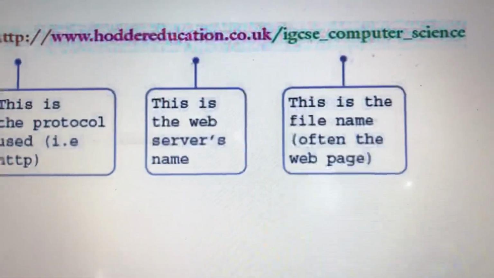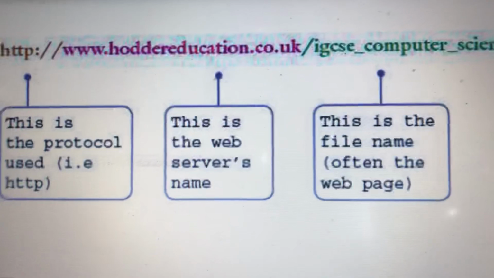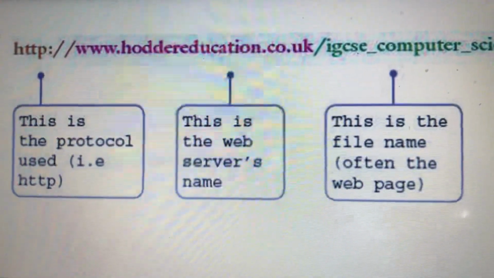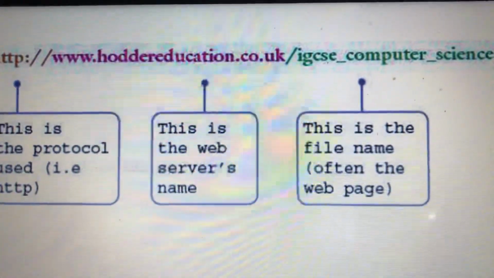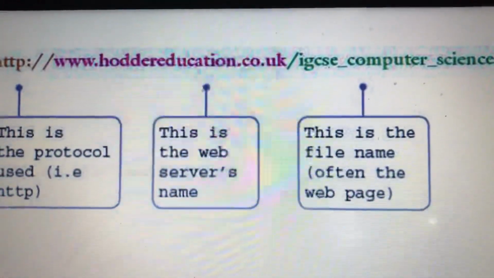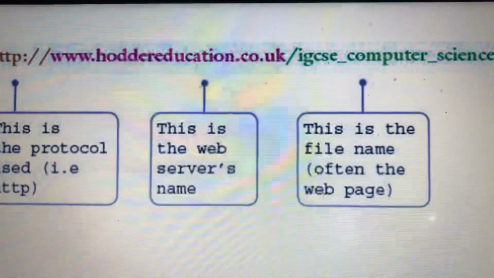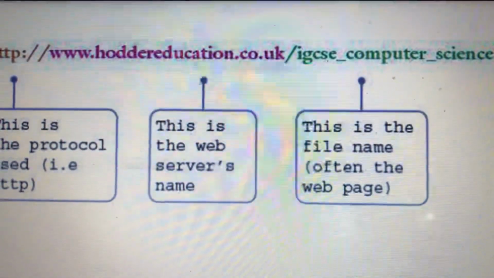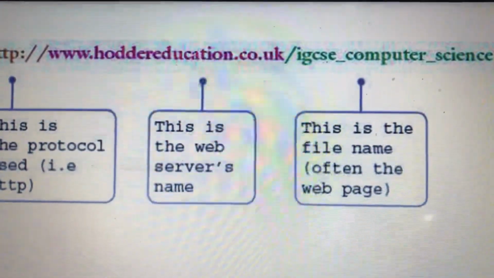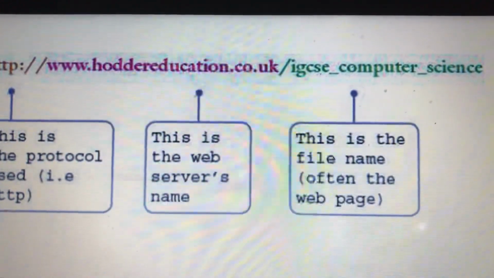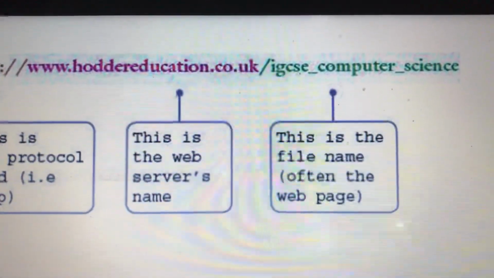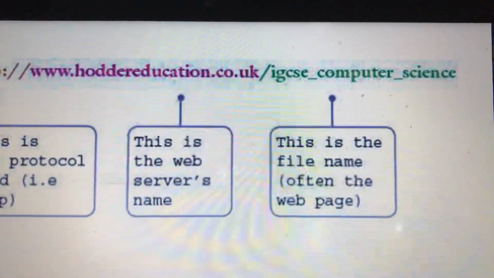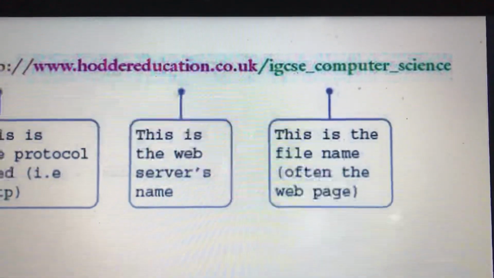So here is the hyperlink or the web address, you can say. Starting from HTTP. HTTP is a protocol, and the website address www.hooderseducation.co.uk. This is a web server name where the information or the different pages are provided, and /IGCSE_computer science, which is the file name that we want to open.